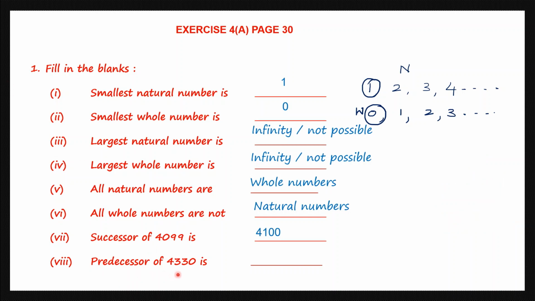Next one, the predecessor of 4330. Okay, the predecessor of 4330. Predecessor means the number that comes before 4330. To find the number that comes before, we minus 1. Okay, so let's do that subtraction. Here we have to borrow, so this is 2 and 10. 10 minus 1 is 9 and I have 2 there, 3 and 4. 4329. So that is the predecessor of 4330.